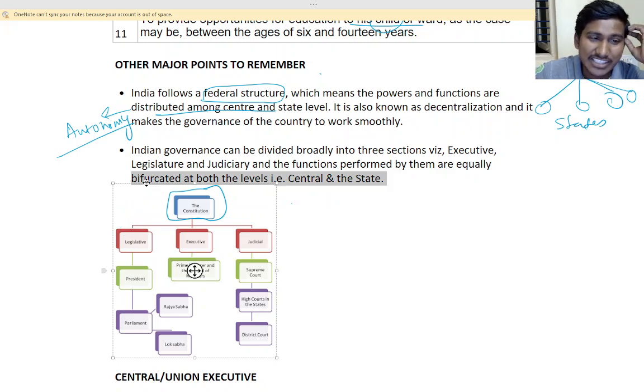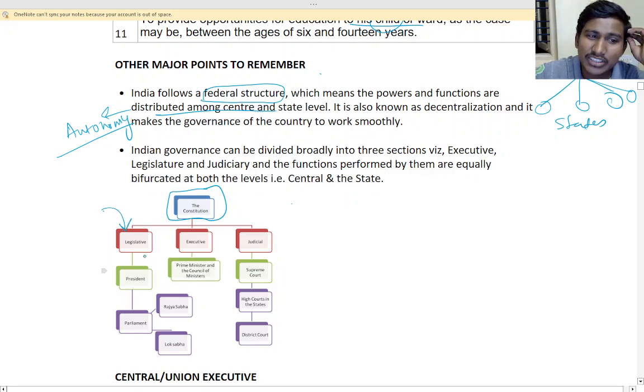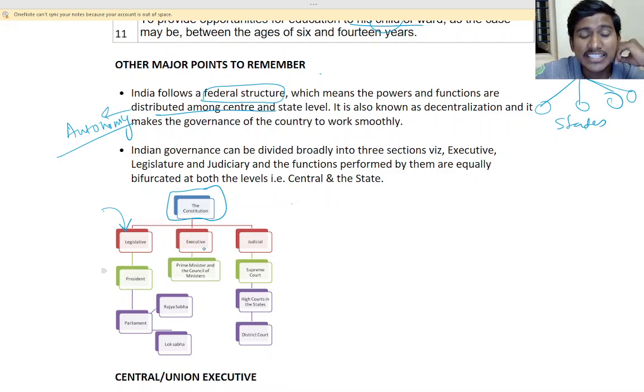Legislative means by the law. That is the president, prime minister, Rajya Sabha, Lok Sabha, governor and all. Executive means the IAS and IPS officers, the prime minister, council of ministers; those are all executives. Judicial means the court: supreme court, high court, district court, judges, those are all judicial.